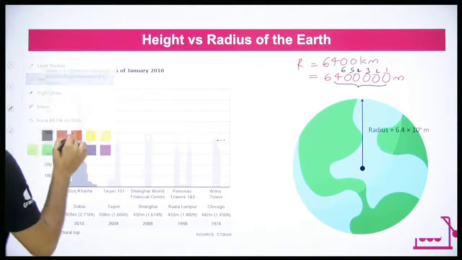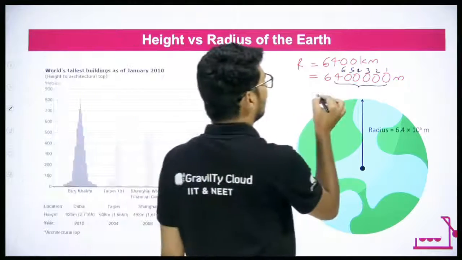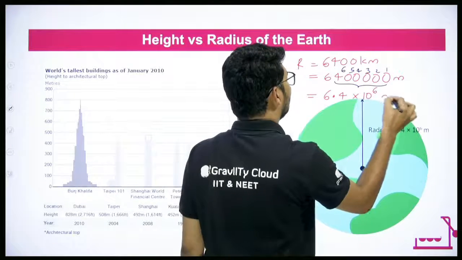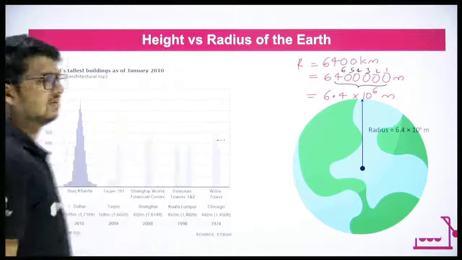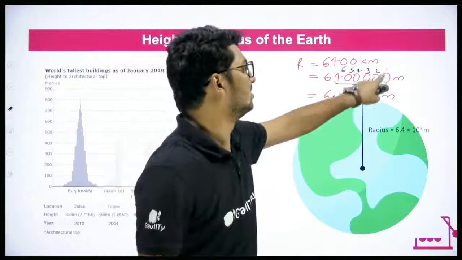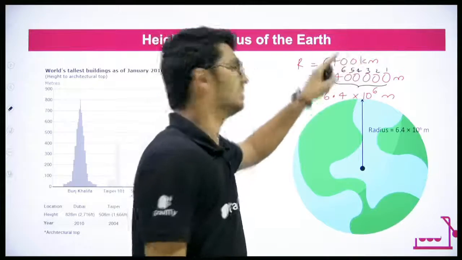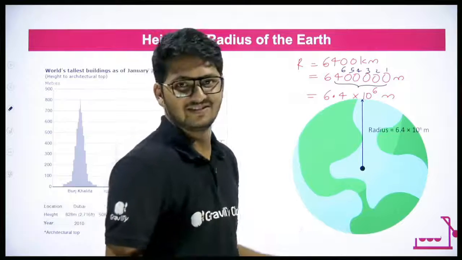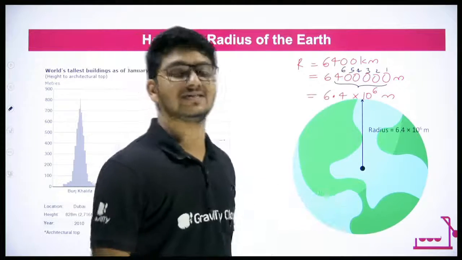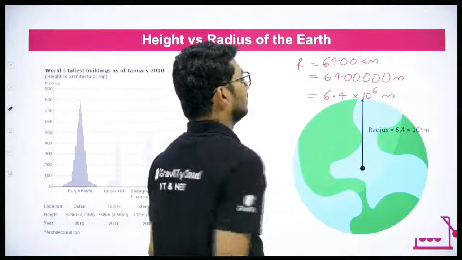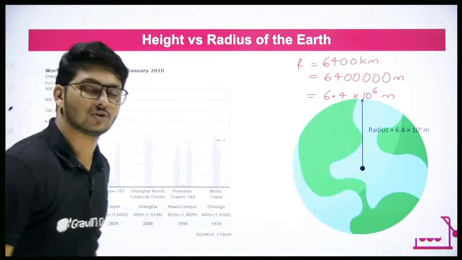So I can say this is equal to 6.4 into 10 power 6 meters. We are moving the decimal by 6 digits, which is the reason for 10 power 6. If you multiply that, you'll again get the same. So we got the radius of Earth. Is that clear?